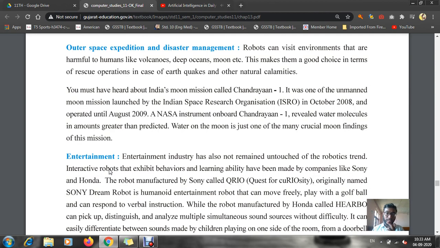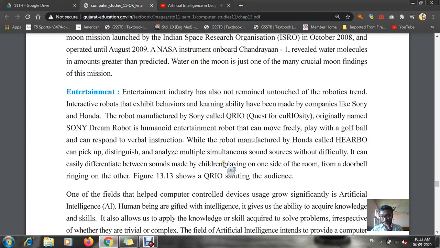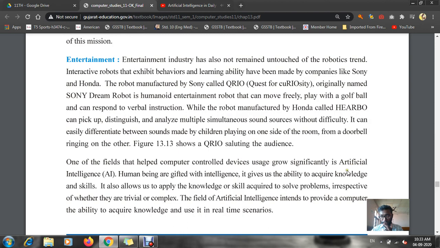The full form of AI is your artificial intelligence. I want you to write this in your notebook. That is your full form of AI. That is your artificial intelligence.